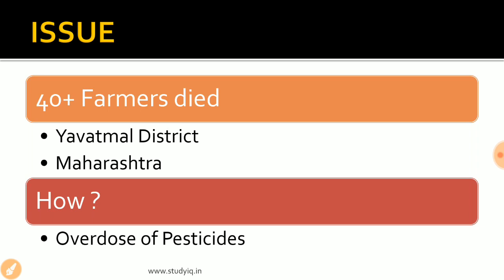So basically the farmers in the Yavatmal district of Maharashtra are battling with their life. As far as the reason is concerned, the state government ordered an investigation, and the preliminary investigations have shown that the reason for the death and the adverse health condition of the farmers is the overdose of pesticides. Owing to this, the issue becomes really important from the prelims as well as the mains examination point of view. We would be dealing with different factual parts, and I would also tell you about the pros, the cons, and the way forward, so that you can write a good quality answer in the mains examination.